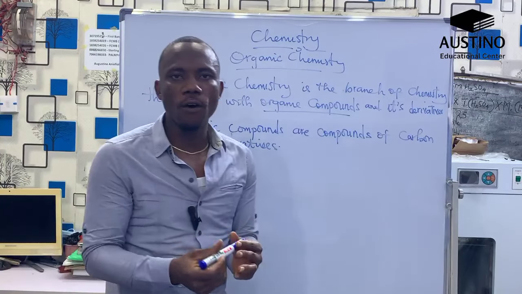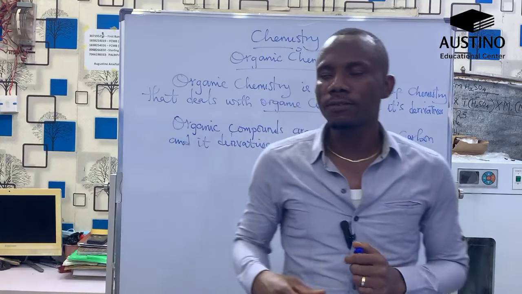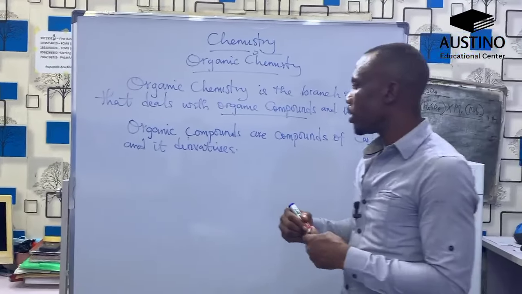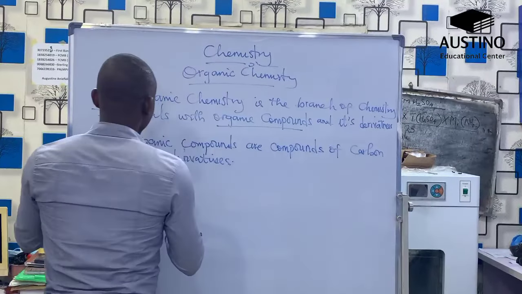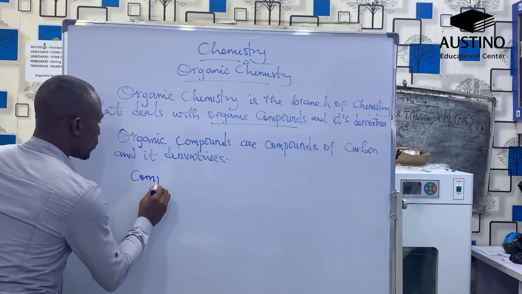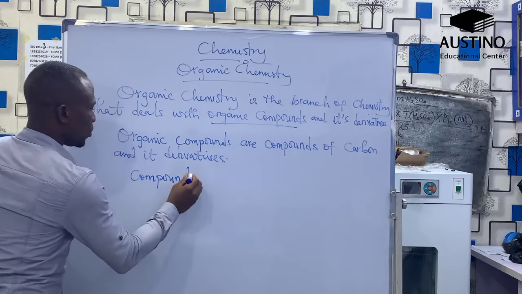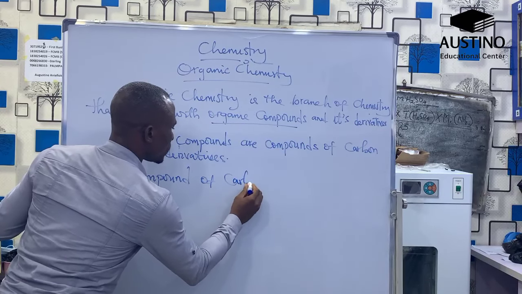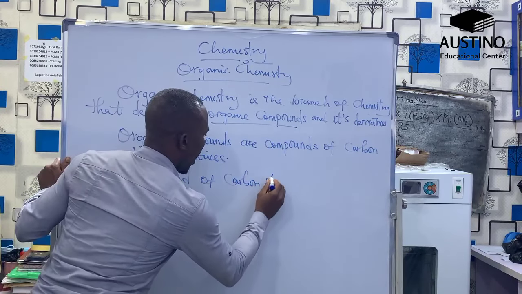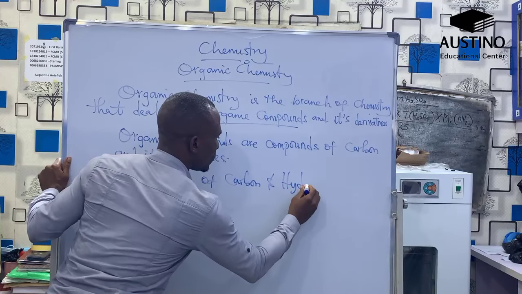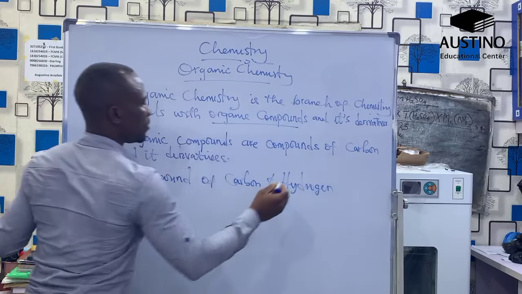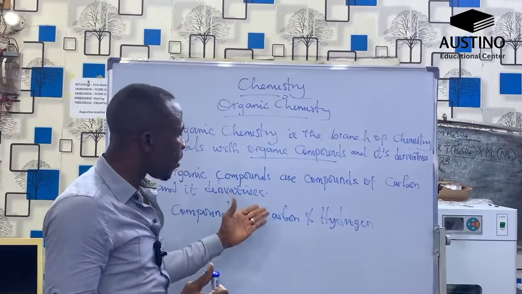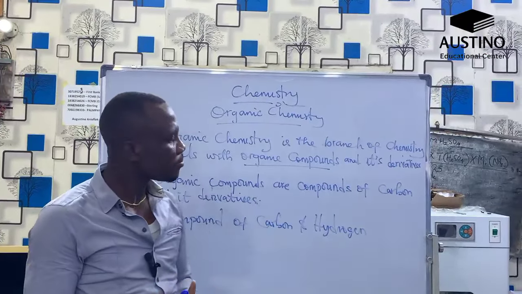And so organic compounds can also be defined as compounds of carbon and hydrogen, majorly.